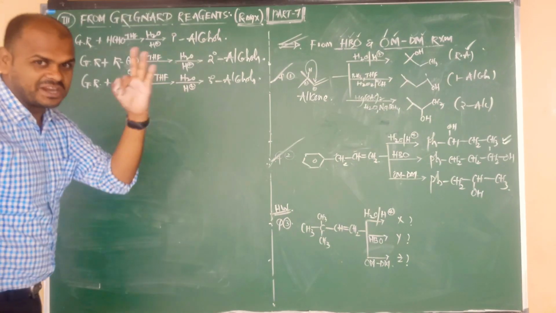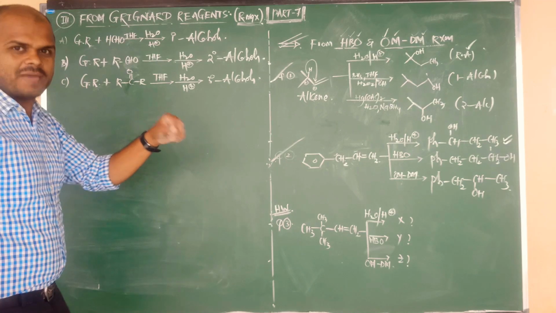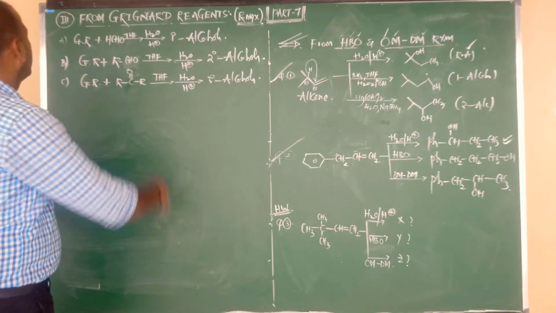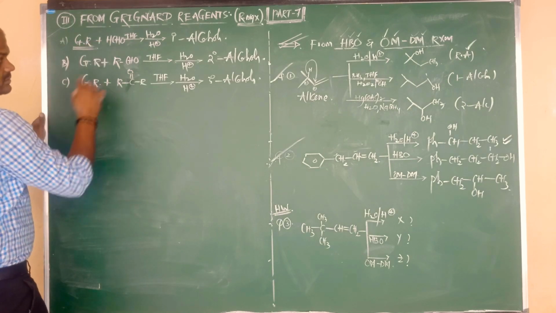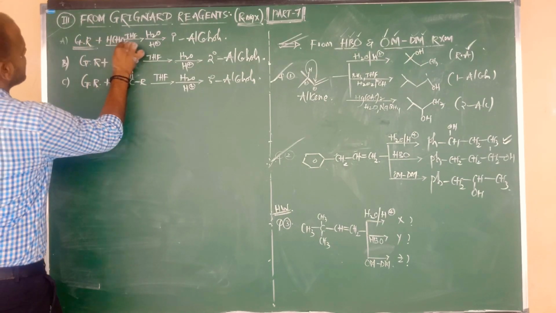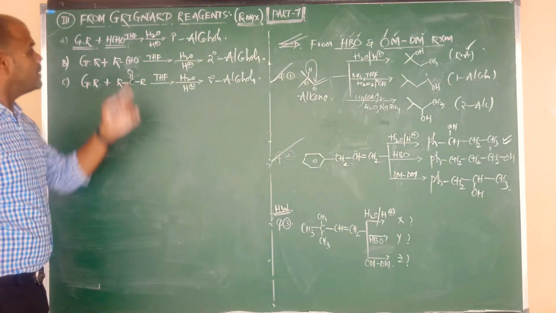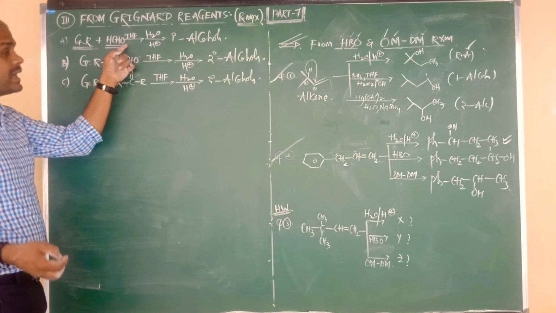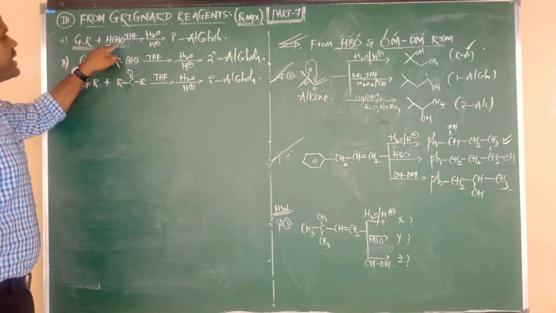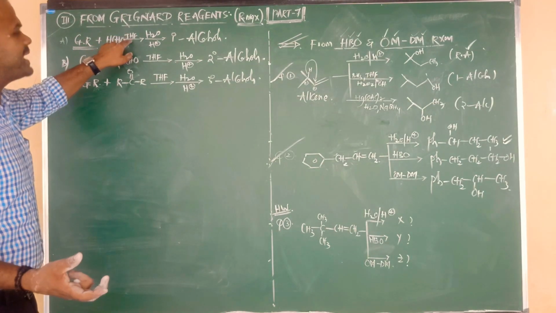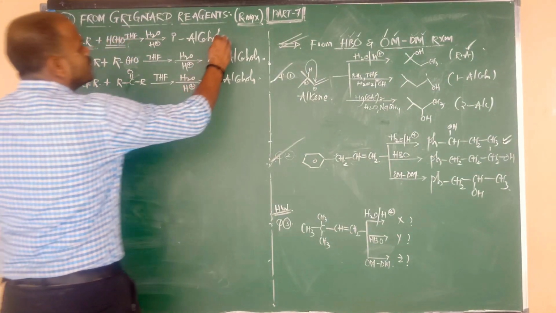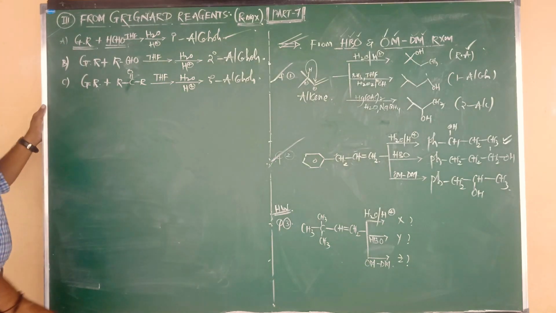Three statements. I hope I already told you these statements clearly in the first chapter also. Let us go once again. Grignard reagents, three cases, fix them in your mind. Grignard reagents on reaction with formaldehyde, CH2O, or we can say HCHO as you wish, in presence of THF and followed by hydrolysis in acidic medium, the product is nothing but primary alcohol.